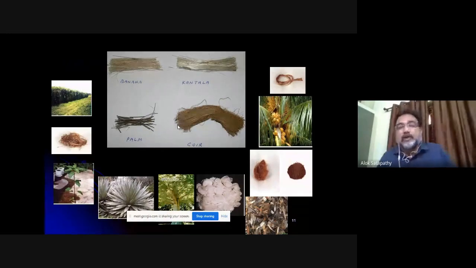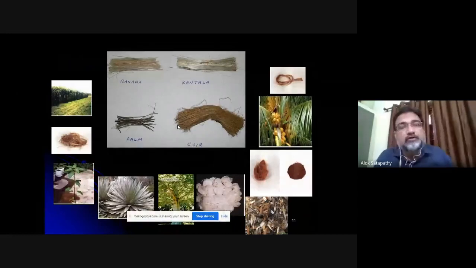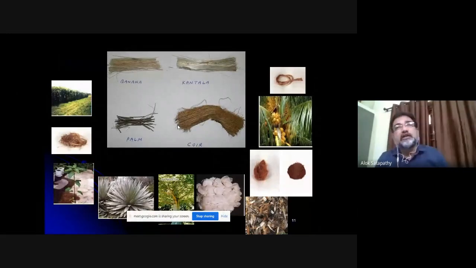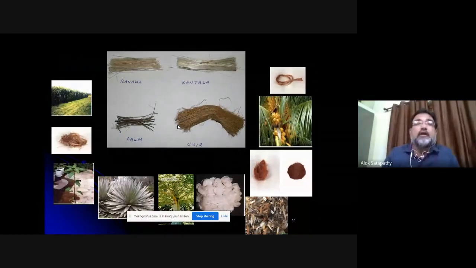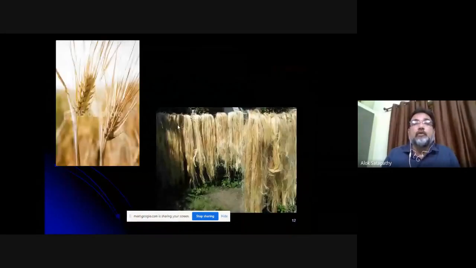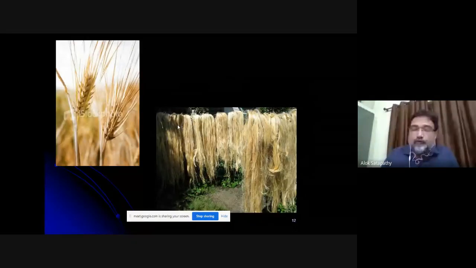So there is a wide variety of choice. What I'm trying to impress upon you, particularly the young researchers, is that there is a lot of scope where you can build new types of composites where everything is green and you harm little to the environment. This is a picture of a plant fiber in the process of being extracted from its origin.